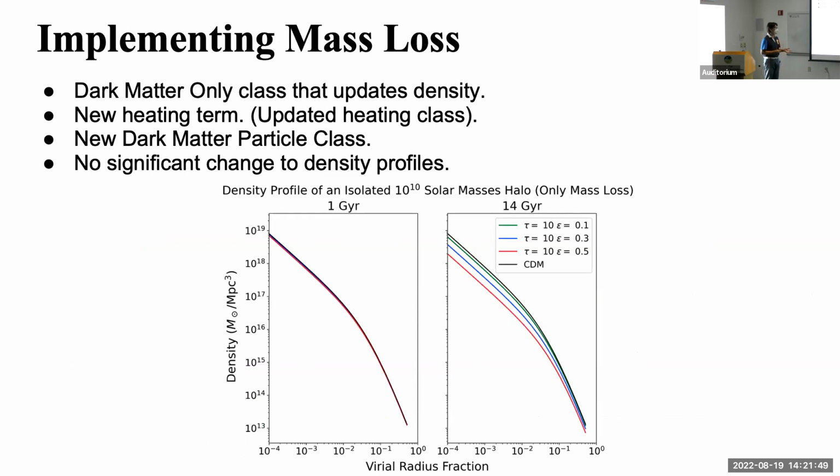Here are the effects of the mass loss on an isolated halo. So this is just the same plot as the previous one, but instead of heating, it includes the mass loss. We found that the mass loss didn't have any significant change on the density profile. We had to use very large mass splitting values to see a visible change. And also, we can see that even though the density profile is slightly lowered, the shape is very similar to that of cold dark matter.